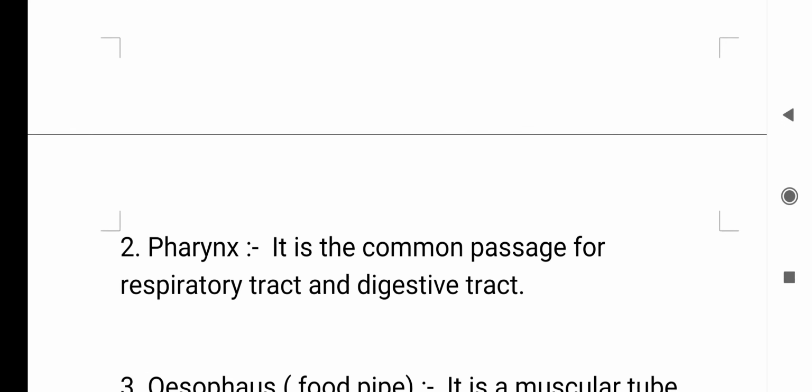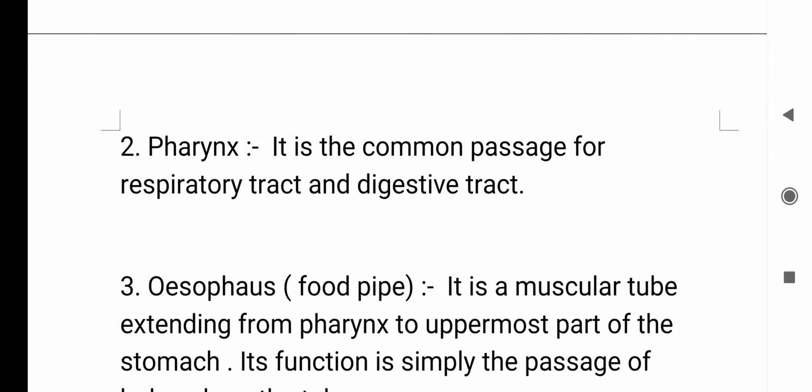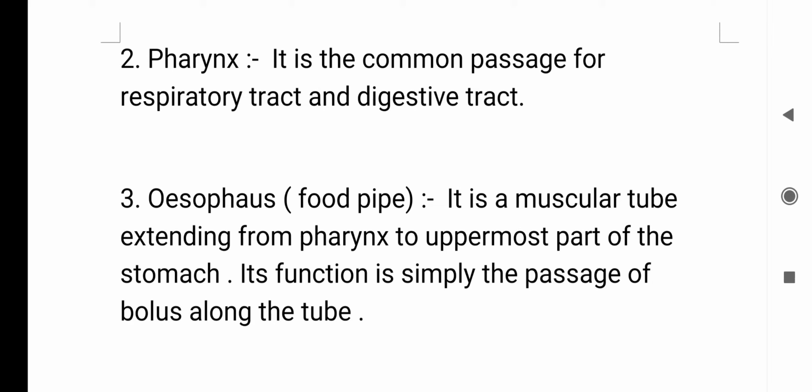And the second is the pharynx. It is the common passage for the respiratory tract and digestive tract. And the third is the esophagus. The esophagus is also known as the food pipe. It is a muscular tube extending from the pharynx to the uppermost part of the stomach. Its function is simply the passage of bolus along the tube.